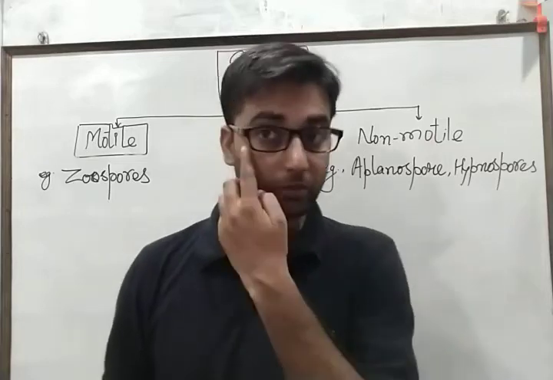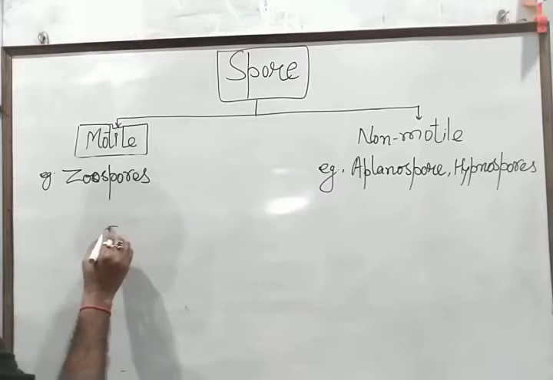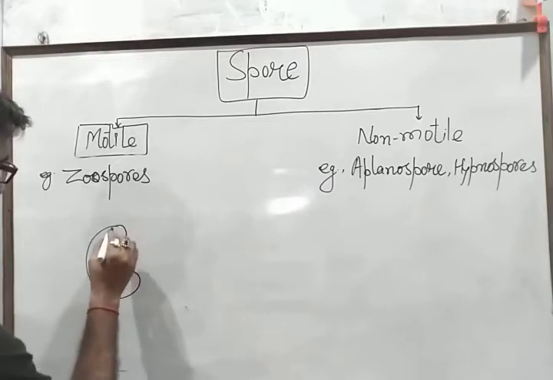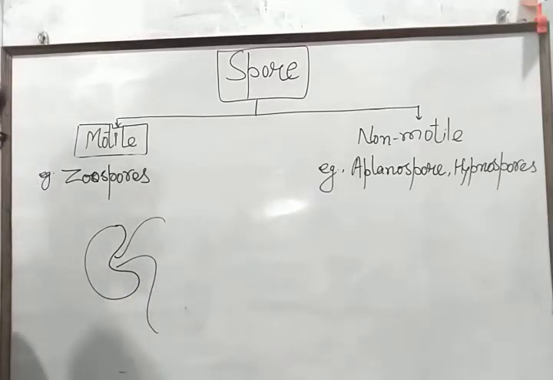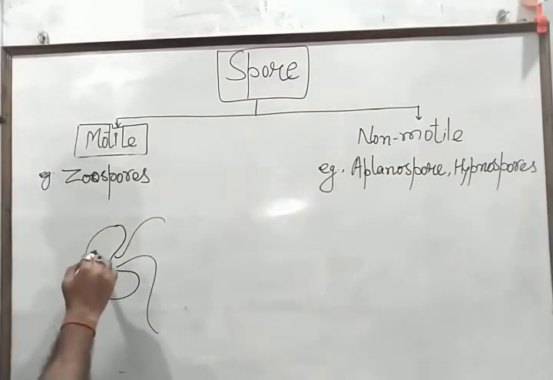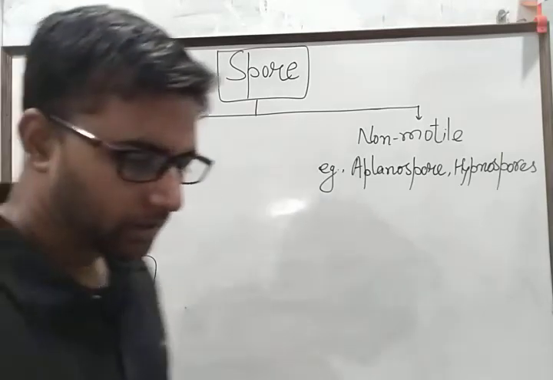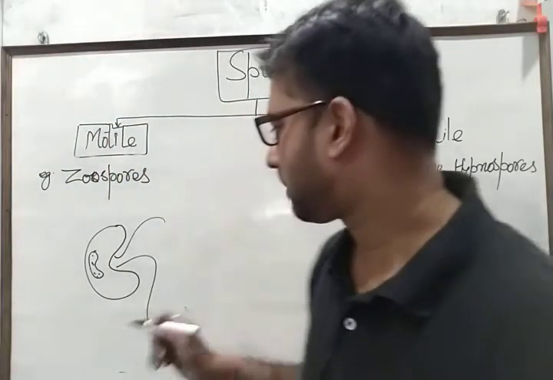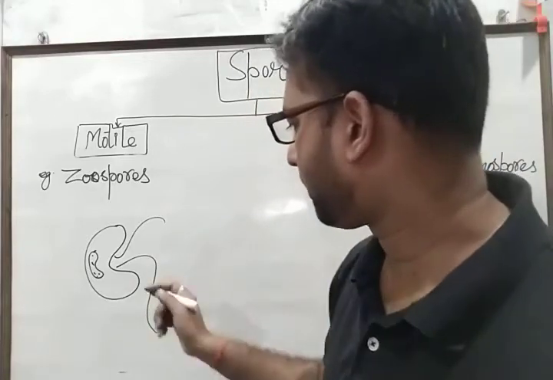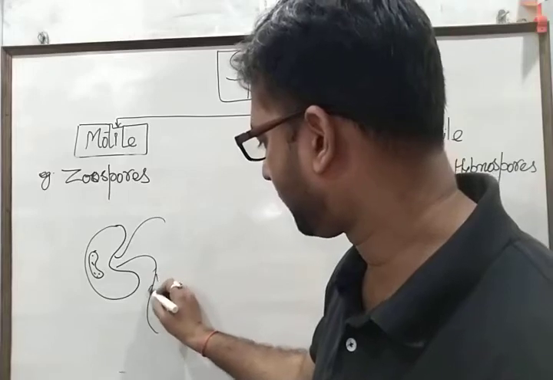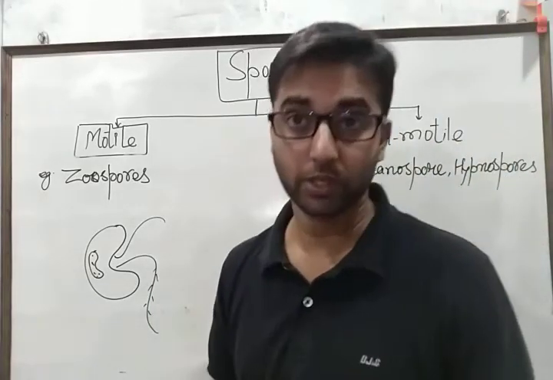Now, the motile type of spore, that is the zoospore, has flagella, either a single flagellum or two flagella. The best example of this type of structure is Chlamydomonas. In the alga Chlamydomonas, this type of structure is found, where two different types of flagella are also found, whiplash and tinsel type, you know it.